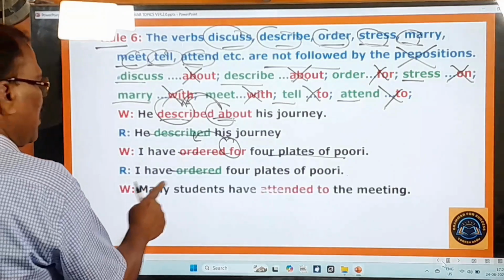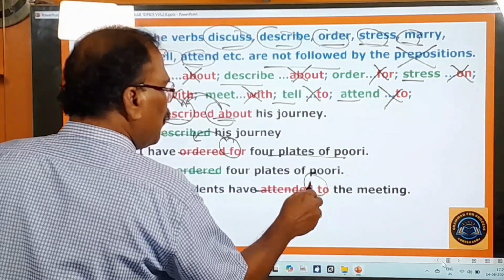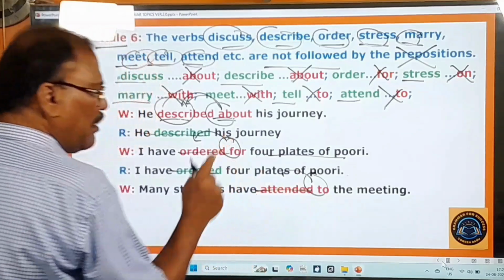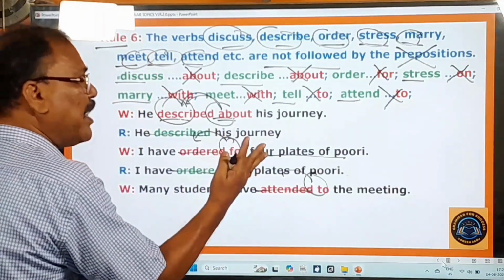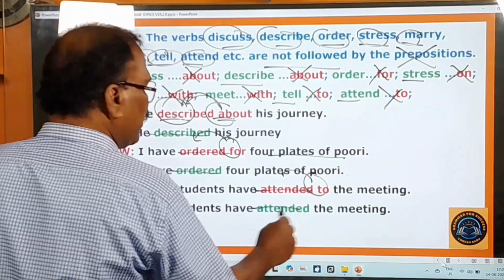And next, "Many students have attended to the meeting." The meaning of this preposition "to" is already there in this verb "attend". Then why use "to" after that? It's meaningless. Therefore, you have to say, "Many students have attended the meeting."